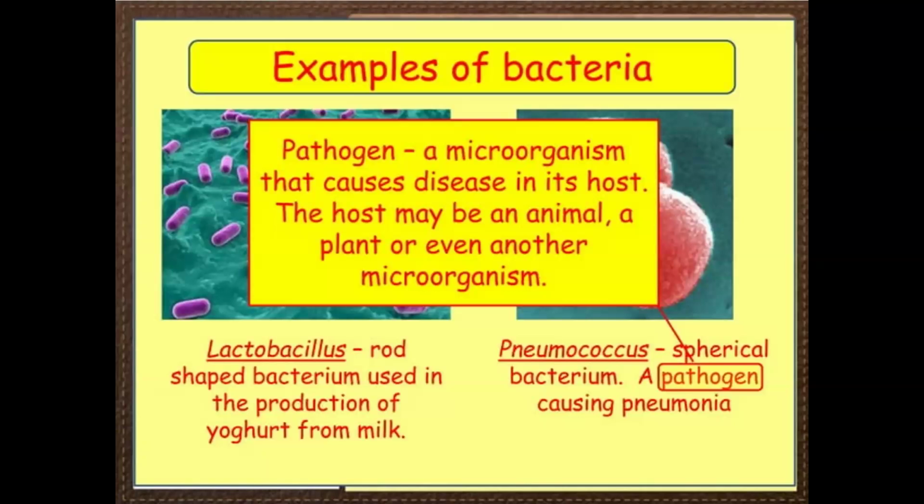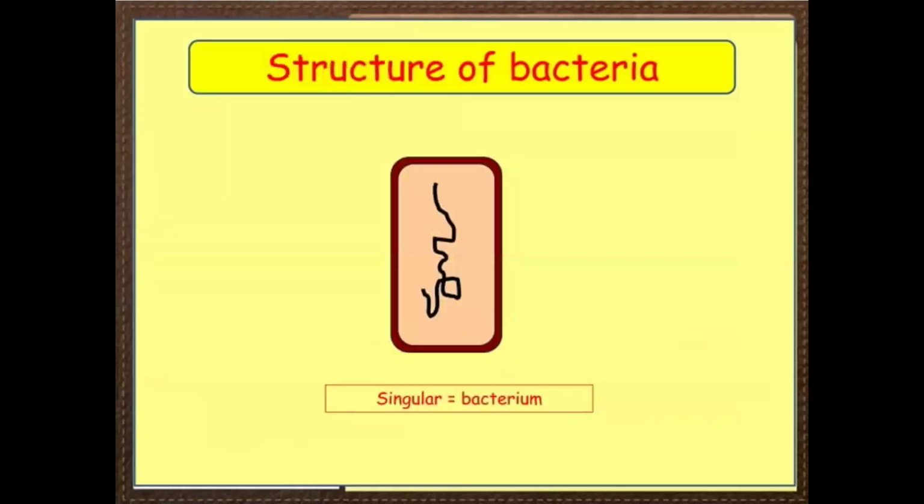You can say the host is that particular thing which is giving benefit to the pathogen, and in return the host is getting harm. Clear? Host is getting harm. So just like if I got pneumonia, pneumococcus will be the pathogen and my body will be the host.